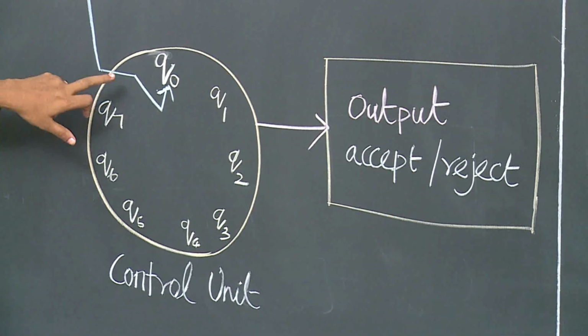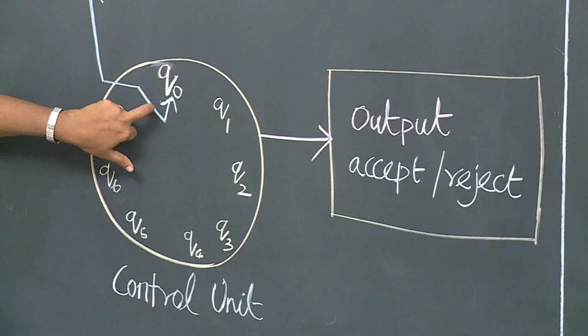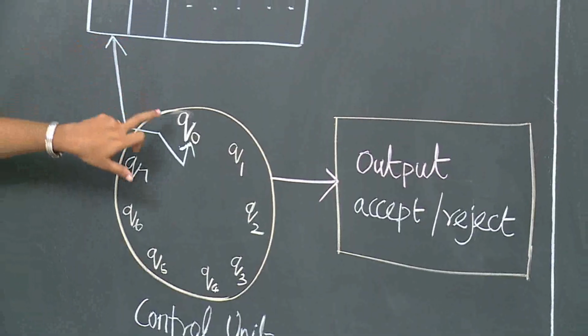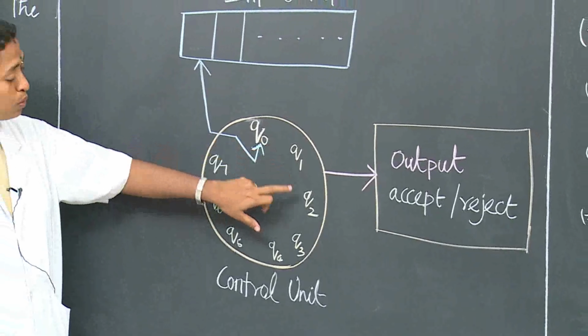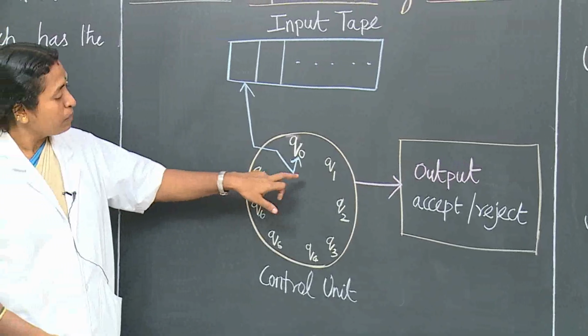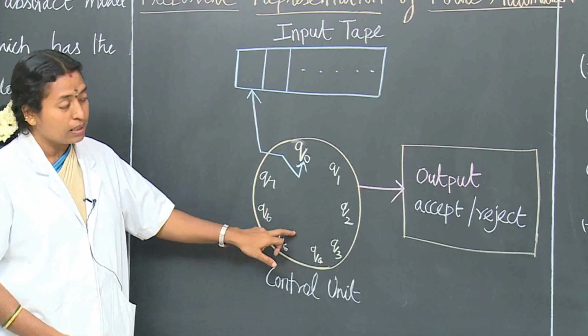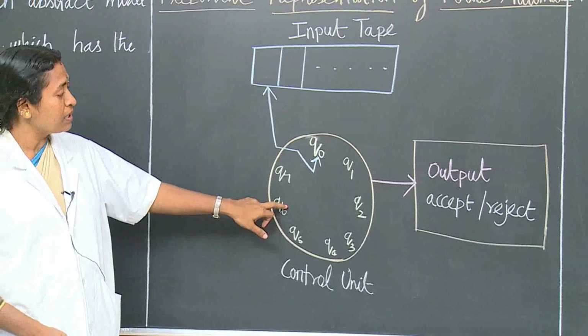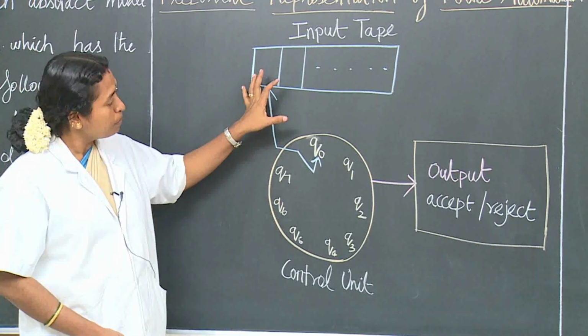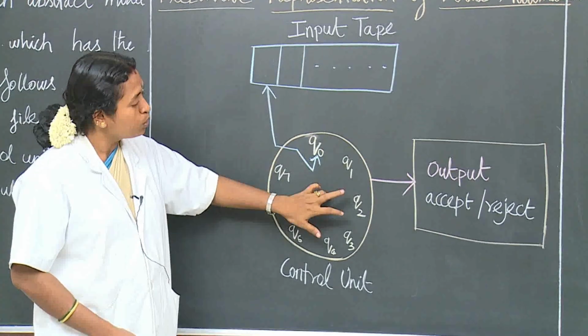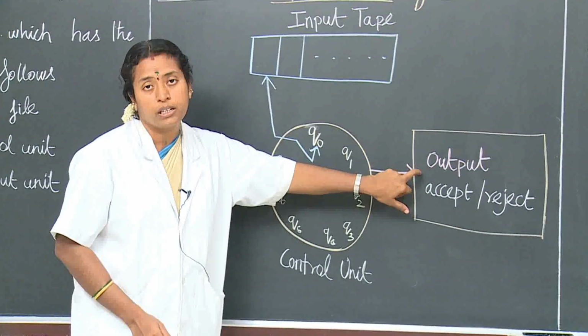Okay, listen here. It will start from the start state, accepting the symbols. The states will move from the start state to the final state by transiting through the intermediate states. Okay. After completing the work, it will move to the output unit.